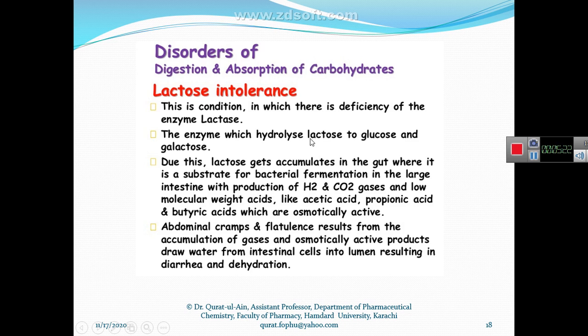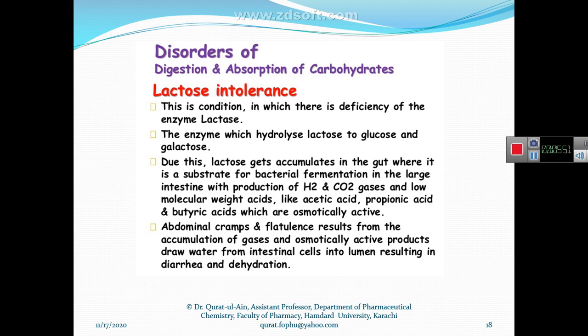So what happens is that lactose accumulates in your gut, and the gut bacteria do fermentation and convert this lactose into H2 and carbon dioxide. Due to this, the concentration of H2 and carbon dioxide increases in the gut, and there will be an acidic environment.